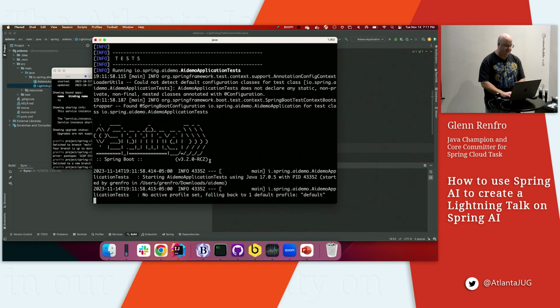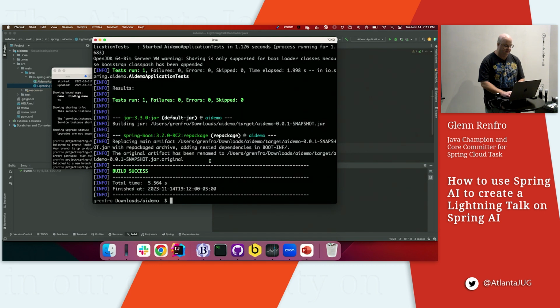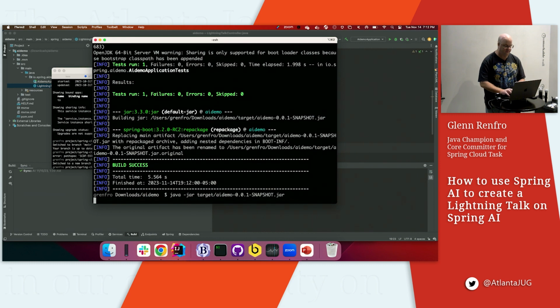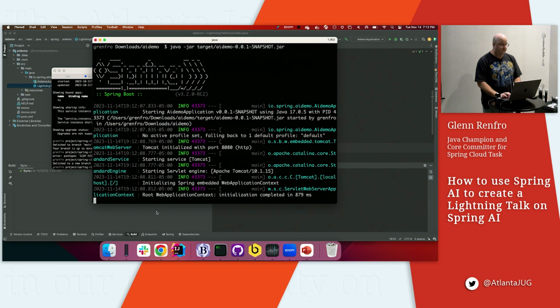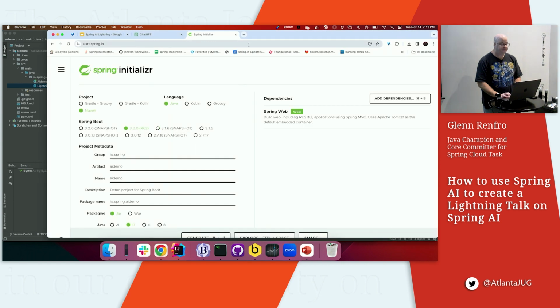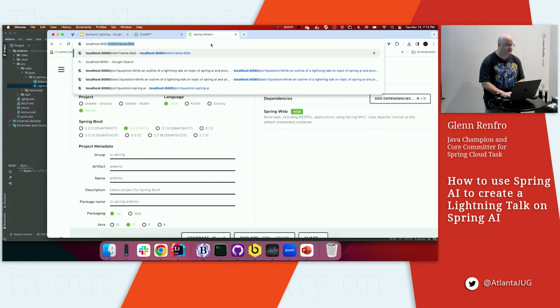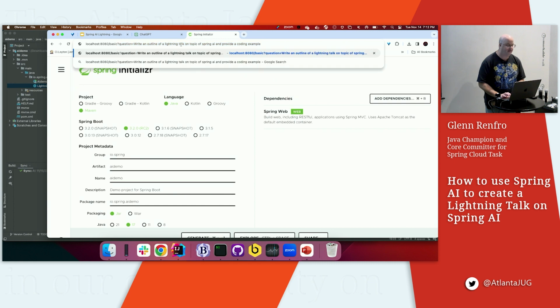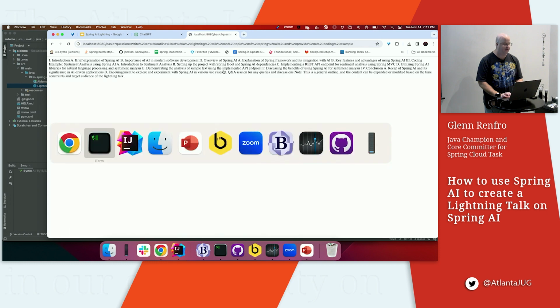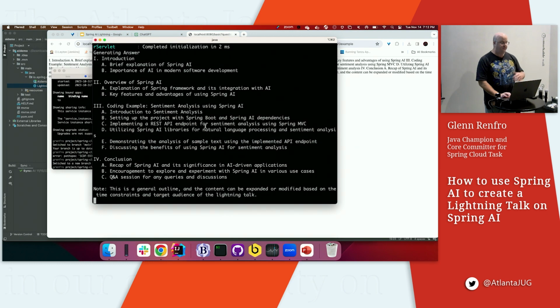And now that it's tested and running, yay, we're going to do a java -jar target, and then we'll say AI demo. There we go. Okay, this is going to start up on port 8080. So the first thing we're going to do is go to localhost 8080. And we're going to say basic, and you can see I've already asked this question before, write an outline of a lightning talk topic, so we don't have to worry about typing all that in. And we can see that we got a result.